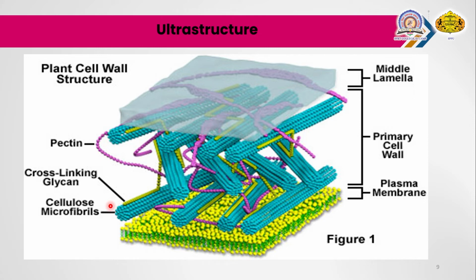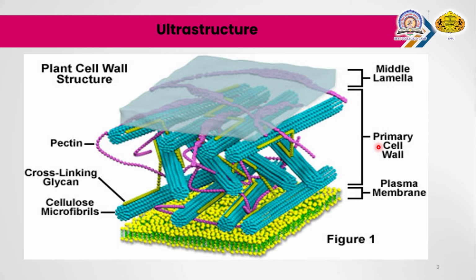All these materials and components make a highly complex structure, the cell wall. In the primary cell wall, the fibers and the matrix molecules are cross-linked by a combination of covalent and non-covalent bonds to form a highly complex structure in the plant cell wall.